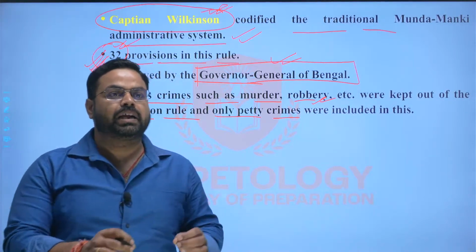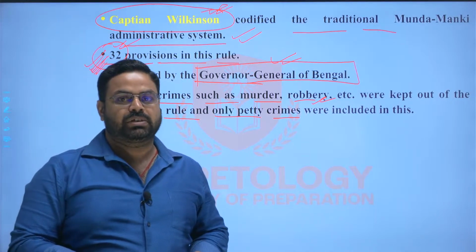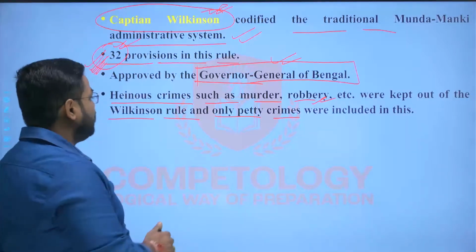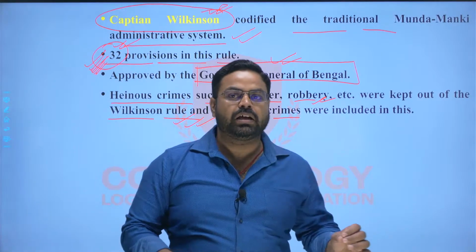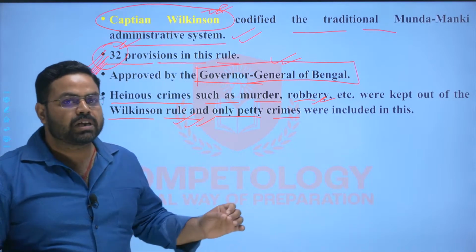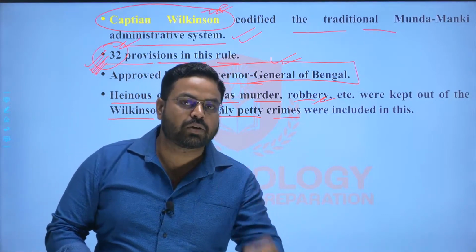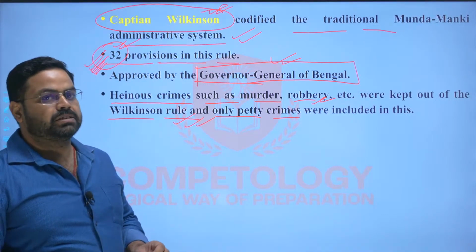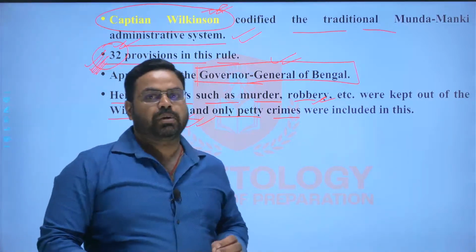They didn't have any kind of judicial authority over such heinous crimes, right? So this was the limitation. Keep this in mind: what were the limitations on the traditional Munda administration in the Wilkinson rule, which was recognized by the British administration and countersigned by the Governor General of Bengal, right?